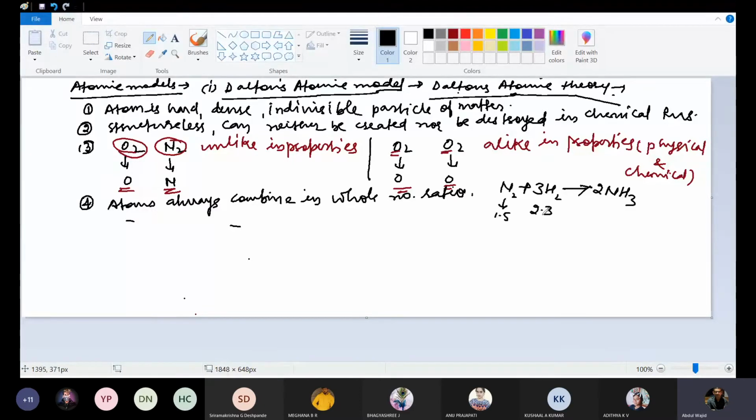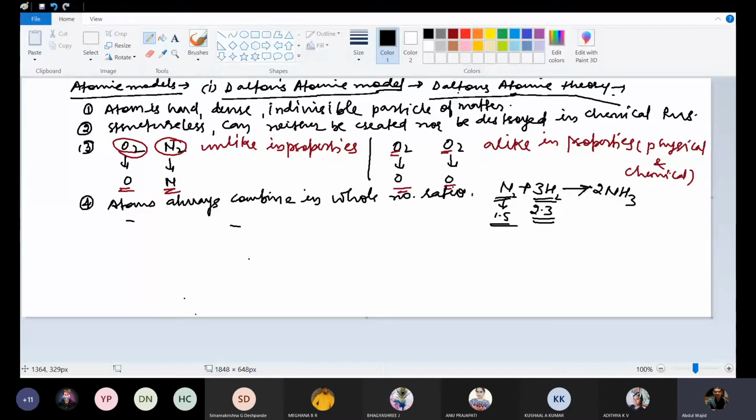That is stoichiometry, the quantitative laws of chemical combination, which you have done in some basic concepts of chemistry. So atoms always combine in whole number ratio, not in fractional numbers.